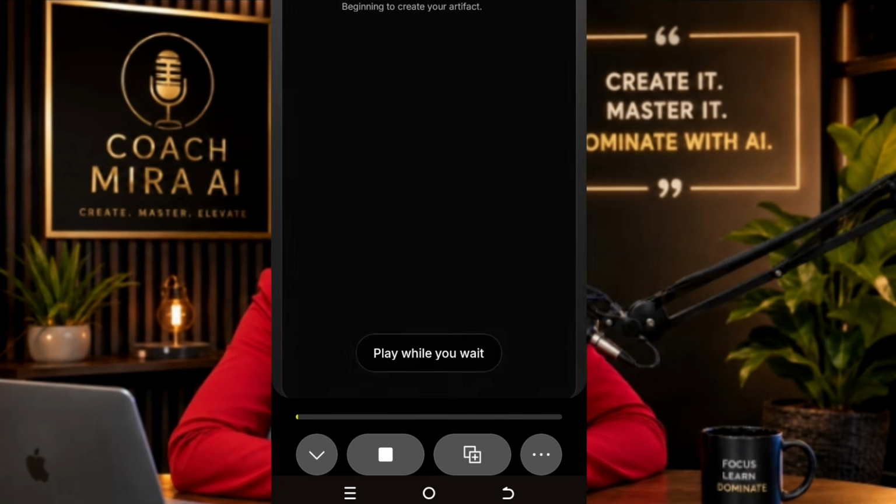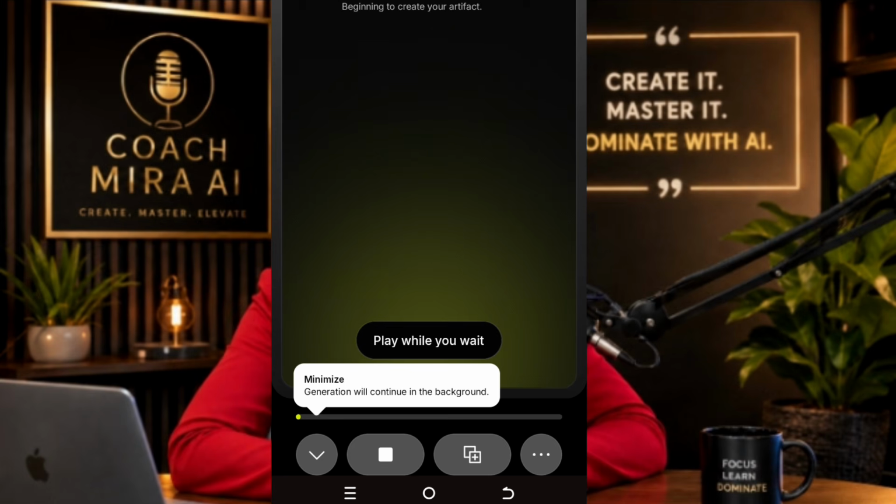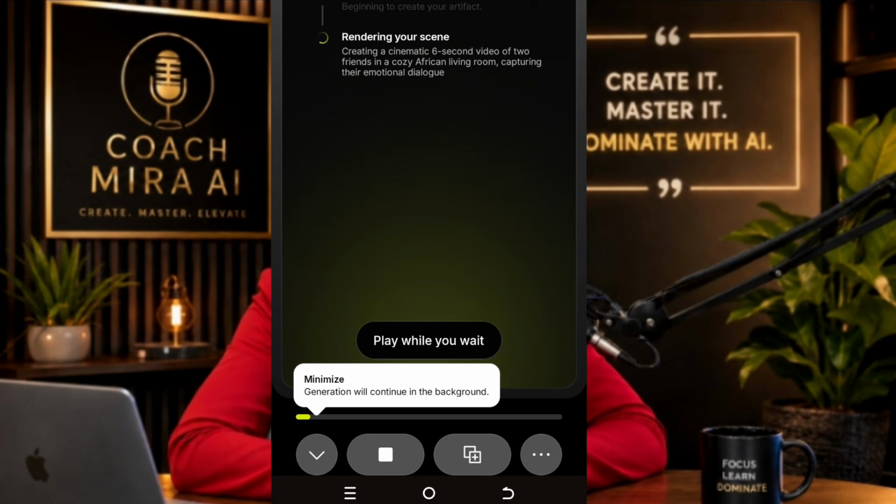Now we're going to try out Kling to see if Kling also accommodates only 6 seconds, because the last time I used this AI tool, Seedance actually accommodated 15 seconds. So I think they have reduced it, but notwithstanding, we're going to try out the other models here and check the one that will be much better. Okay, so you're going to wait here. Please do not leave this interface while generating this.